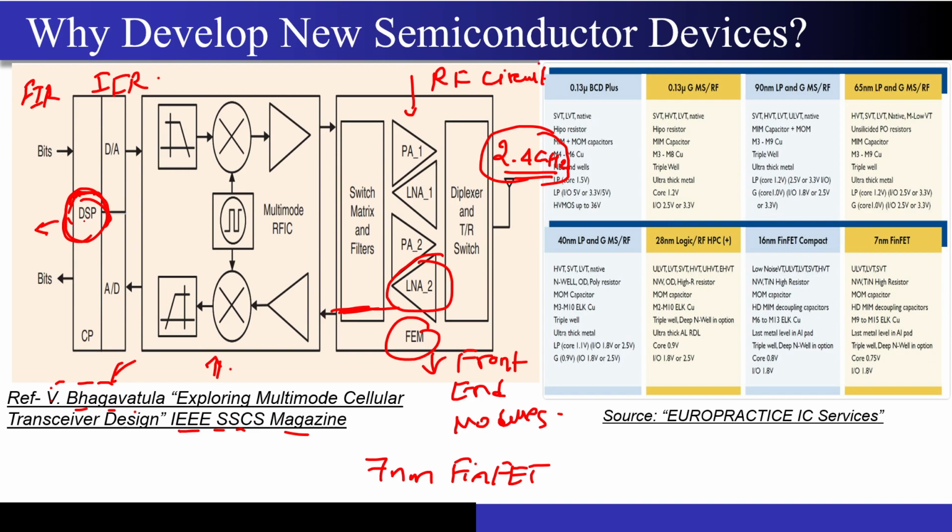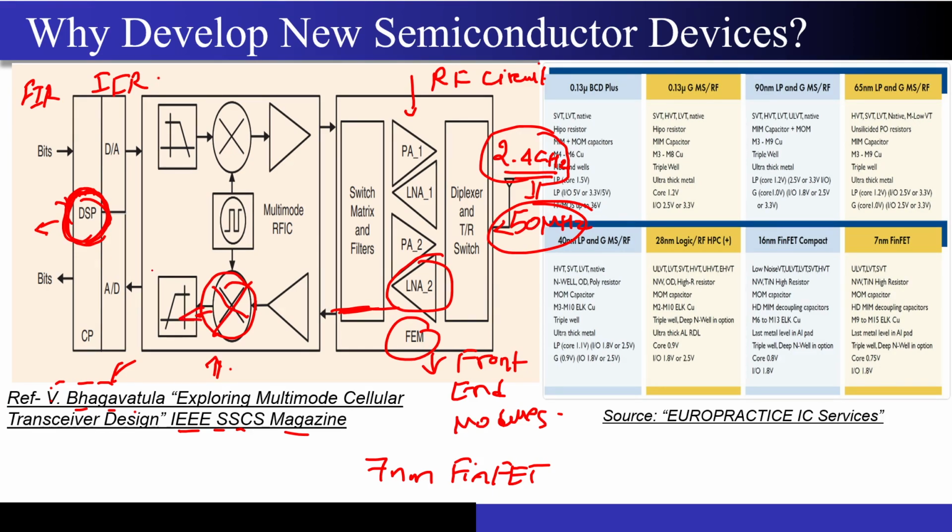So this is where the DSP lies, and whatever processing you have to do, you do it digitally, because digital is very efficient and very powerful, right? We have so much capability now to do all kinds of processing in your mobile. First of all, I have to convert this 2.4 gigahertz into a baseband frequency that is maybe less than 50 megahertz, right? So that down converter, this mixer circuit that you are seeing, it exists over there.